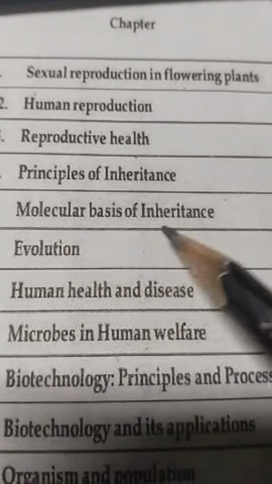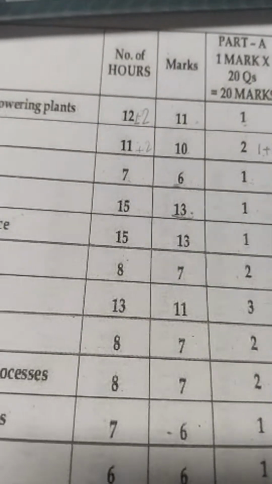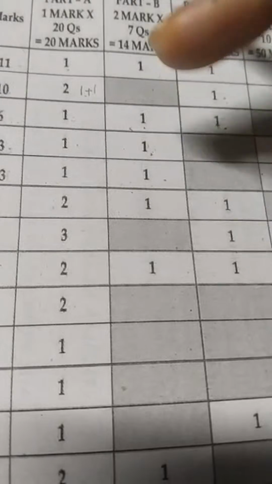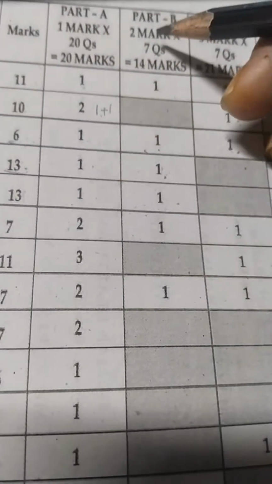Okay, so next we have molecular basis of inheritance. The number of hours is the same as for principles of inheritance, 15, and the marks are the same too. The pattern is also the same for both lessons. There is one question of MCQ or fill-ups, one question of 2 marks, and 2 questions of 5 marks.